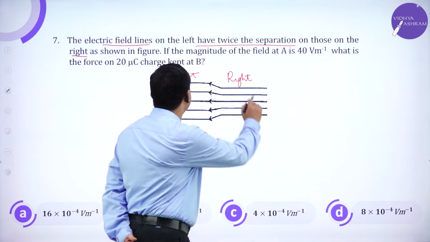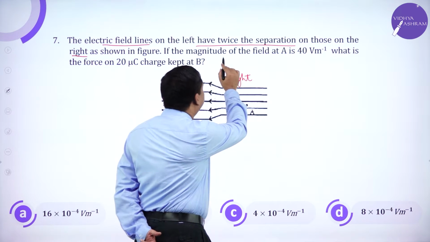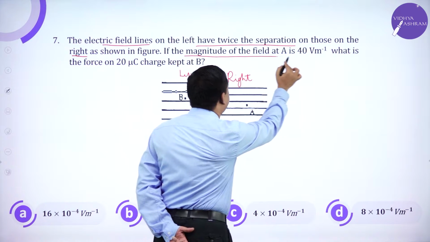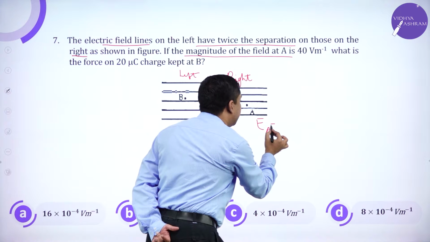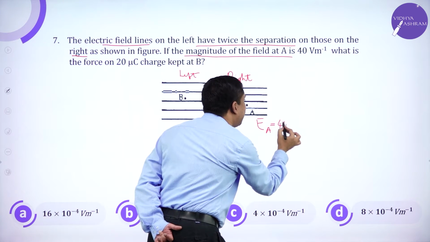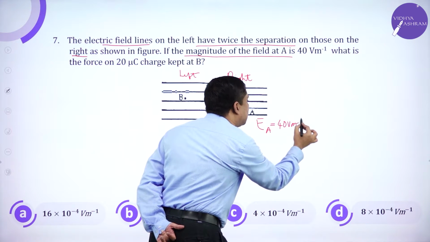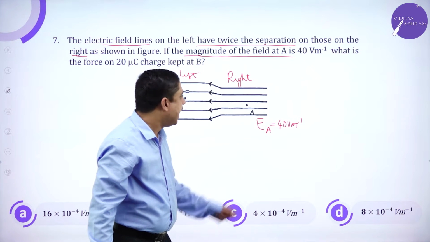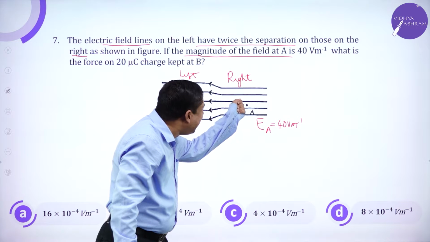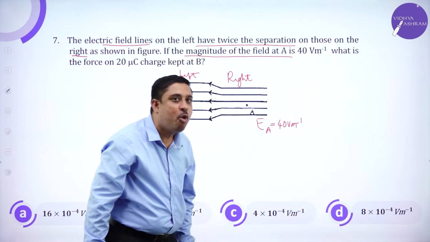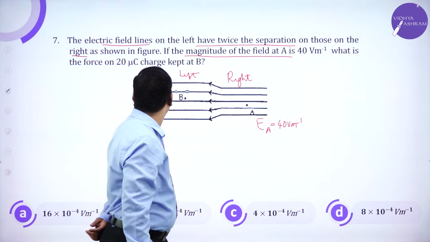Now he says, if the magnitude of the electric field at A is 40 volt per meter, electric field strength at the point A is 40 volt per meter.